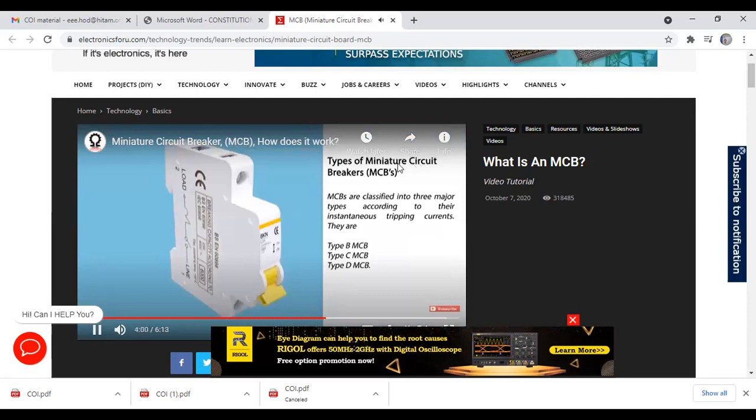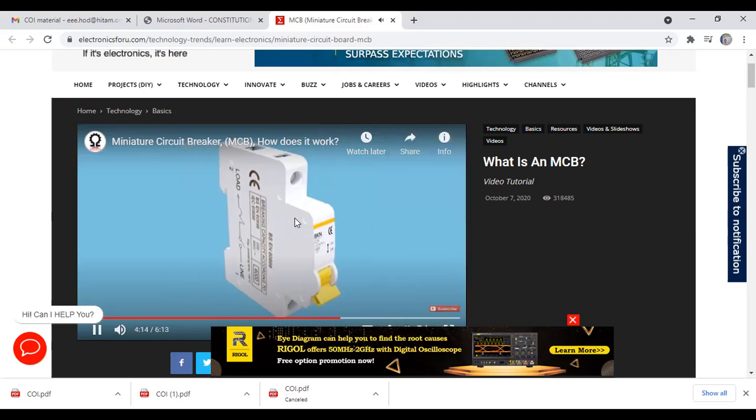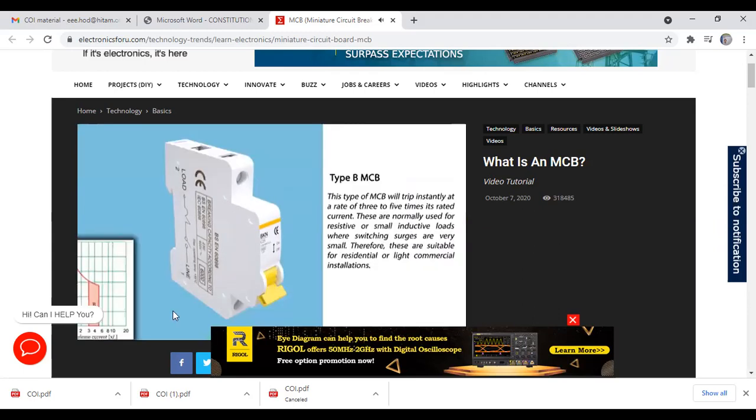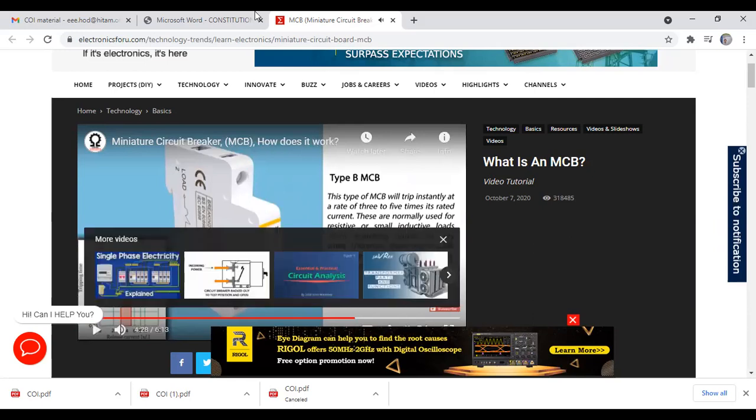So, types of miniature circuit breaker. There are three types: Type B, Type C, and Type D. MCBs are classified into three major types according to their tripping currents, according to the magnitude of current. What are these three? Type B, Type C, and Type D. What do you mean by Type B? For some time I am holding this. See here. What is Type B?